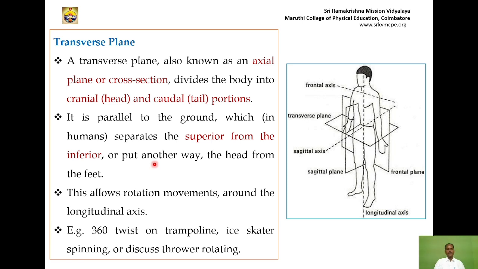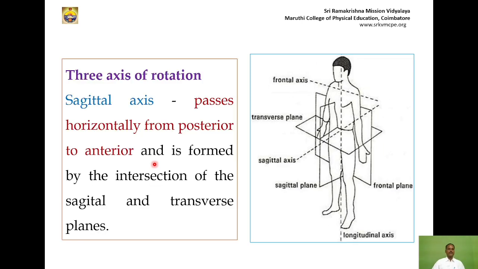In the next slide, we are going to see about the axes. There are three axes of rotation. The first one is the sagittal axis, which passes horizontally from posterior to anterior, or anterior to posterior. This is called the sagittal axis.